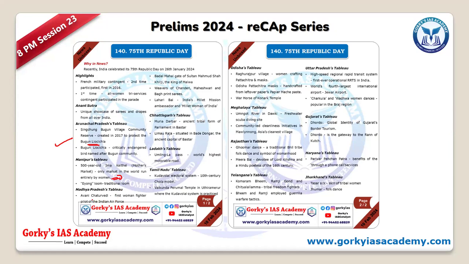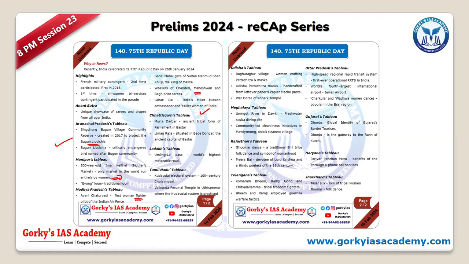And similarly, the first woman fighter pilot in Indian aircraft. So these type of personalities, though not asked in the civil services exam, it can be possible in your CAPF or CDS exams, which few people may attempt. Right. So similarly, we have Chanderi and Maheshwari saris. Chanderi was already asked once, Chanderi, Madhya Pradesh. And similarly, millet, again one of the important areas which we have discussed. So Muria Darbar as well as Muria tribes, Bugun tribes, so they can just match the following, right?